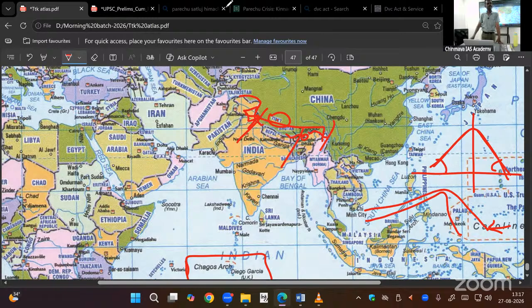In Himachal Pradesh, Dharamshala is in Himachal Pradesh. He gave land for the settlement of Tibetan refugees along with the Dalai Lama. From that time onwards, India-China relations strained. You are giving asylum to Dalai Lama? Okay, like that it started. That is the major problem, strain in our relationship.